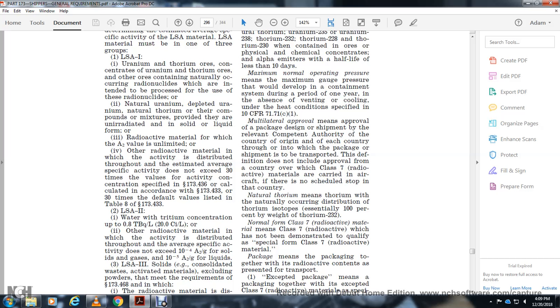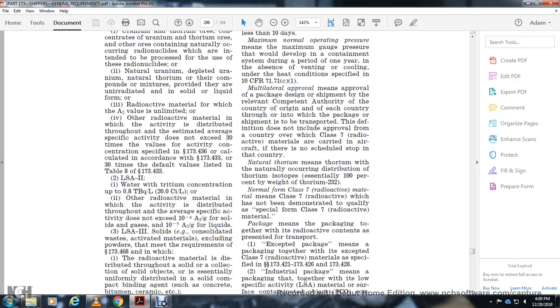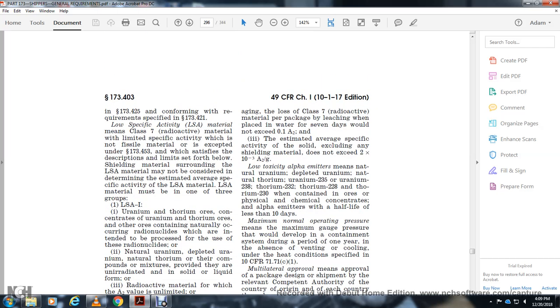Requirements of 173.468, in which the radioactive material is distributed through the solid, essentially uniformly distributed within the solid, with a binding agent such as concrete, bitumen, or cement, making the radioactive material relatively insoluble and intrinsically contained, even under the loss of the package.